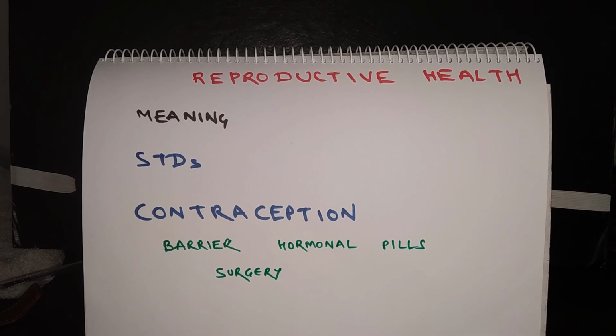So reproductive health is all about enjoying a productive reproductive phase of life, along with sensible family planning, along with an urge or inclination to maintain a proper family size and to maintain the health of both male and female and the children.